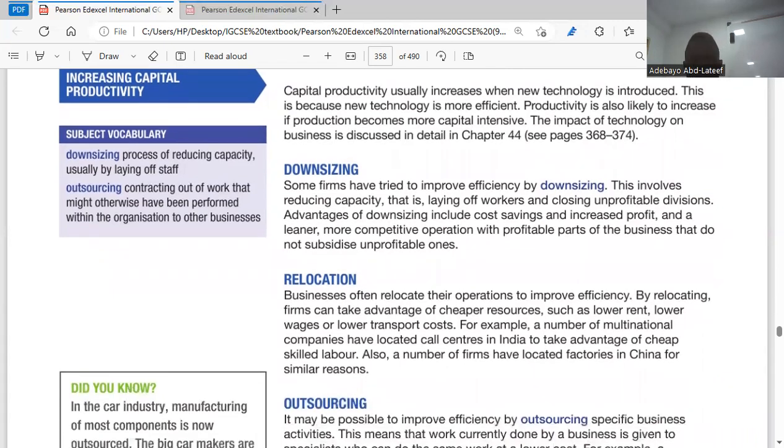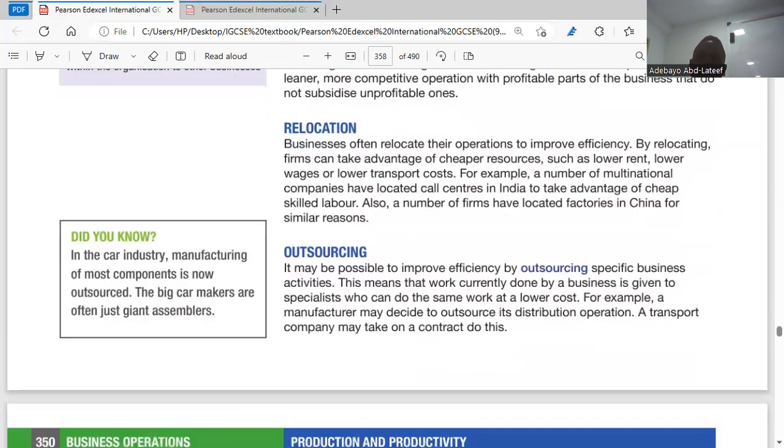Two, relocation. Businesses often relocate their operations to improve efficiency. By relocating, firms can take advantage of cheaper resources, such as lower rents, lower wages, or lower transport costs. So businesses might choose to change their location to a cheaper location where taxes are maybe less, where rents are less. This makes them more effective. Do you understand? Yes.